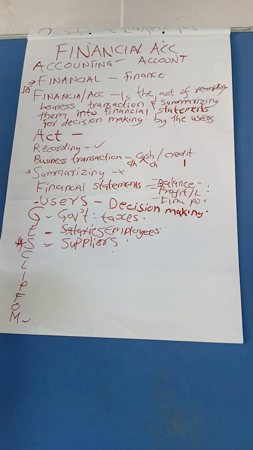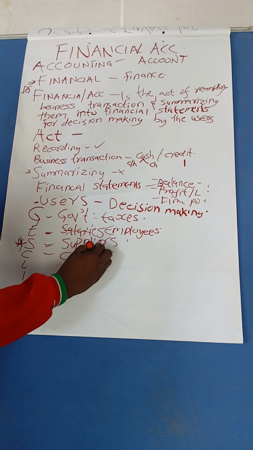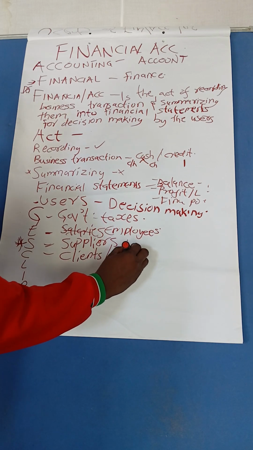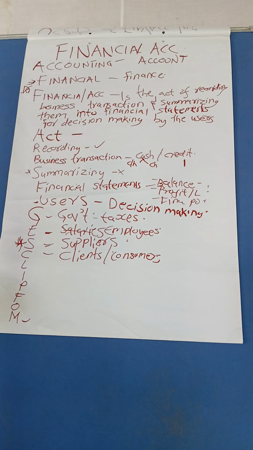Good. Then we have clients and consumers. Here you realize that consumers now need accounting information in order to determine the continuity of the business. They want to see the continuity of the business. Are you going to be there? Most especially when there is maybe long-term engagement. Because you realize some of the clients or customers can come and give in their money so that you can be providing for them at a certain period.